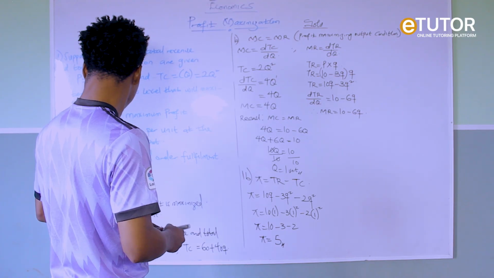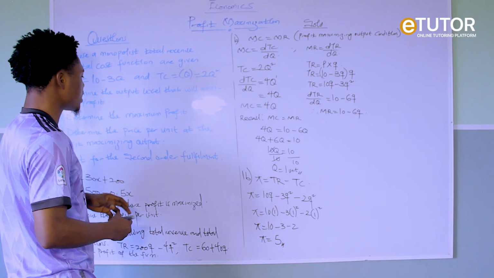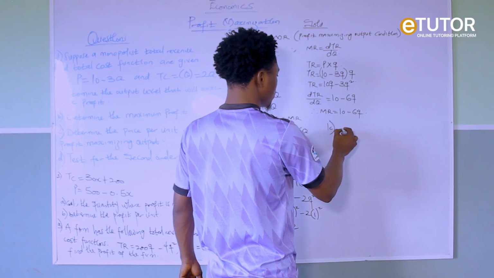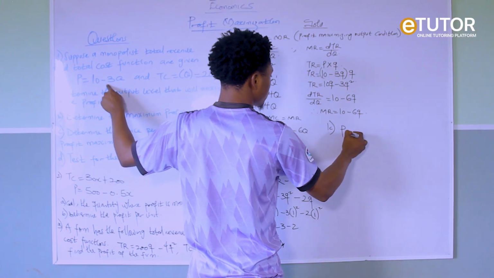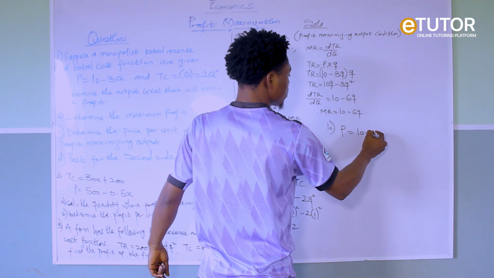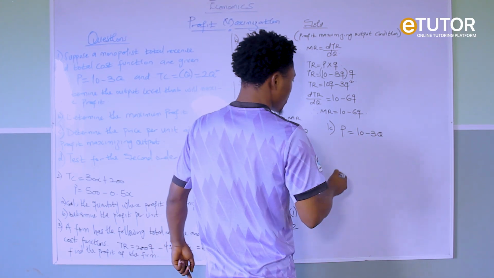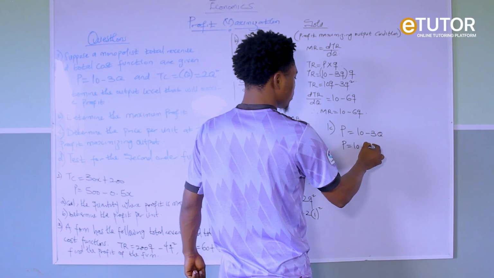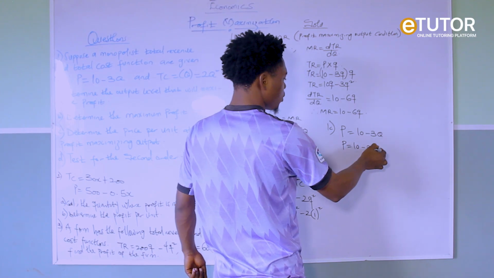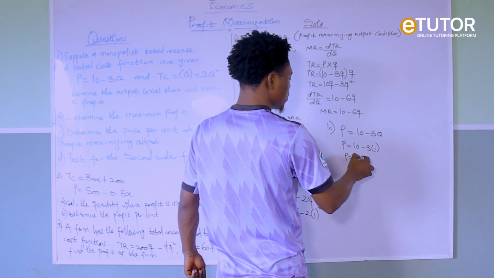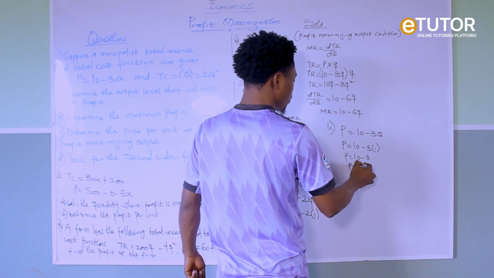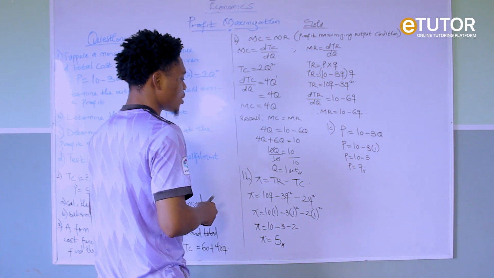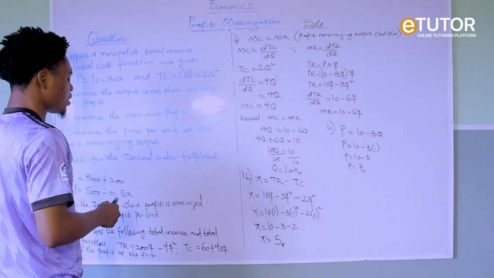Now, the next question says, determine the price per unit at the profit maximizing output. So let us get the price. The price function is 10 minus 3Q. So our price is going to give us 10 minus 3Q. Q is 1, so 10 minus 3, and that's going to give us 7. So our price per unit is 7.